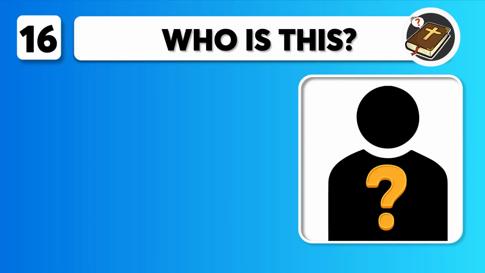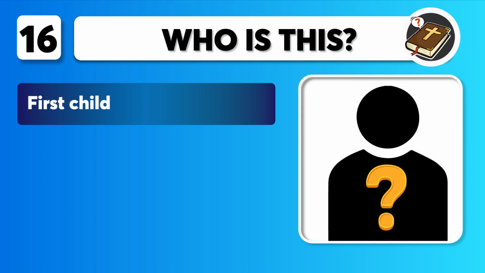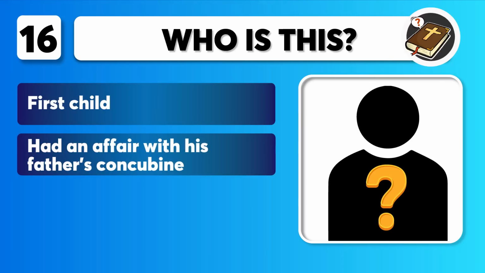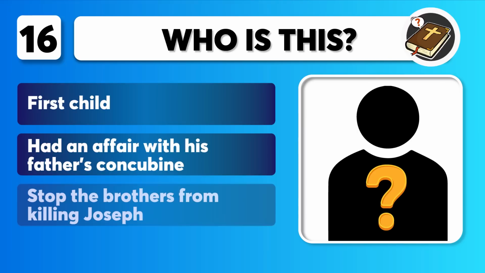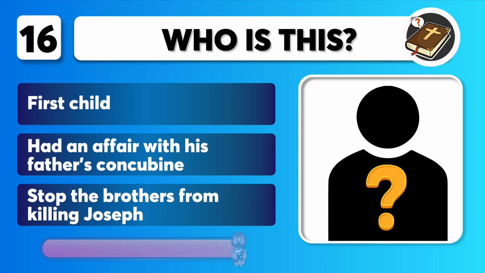Question 16 includes clues. First child. Had an affair with his father's concubine. Stop the brothers from killing Joseph. Who is this? You get 10 seconds.